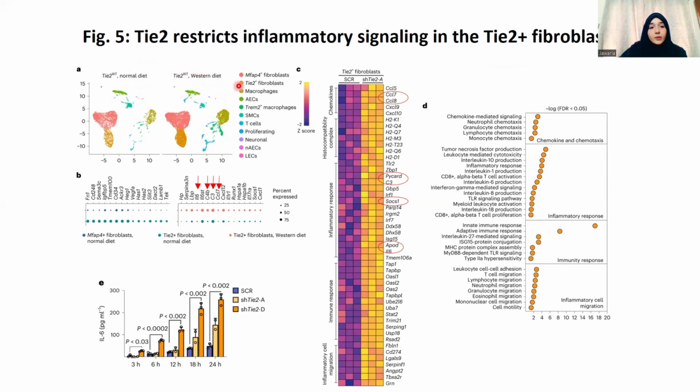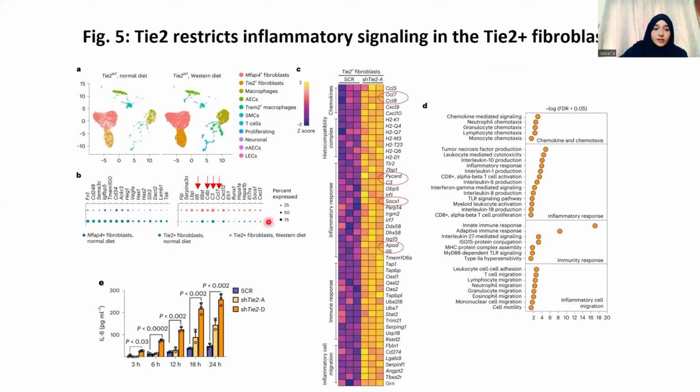Then they compared the clusters of immune cells, where you can clearly see that those mice which were given the Western diet and the enhanced PCSK9 expression have more immune cell clusters as compared with the normal diet. And in this, they compared the fibroblasts under normal diet and Tie2 plus fibroblasts under normal diet, where we can see that the transcripts of these genes are enhanced in Tie2 fibroblasts.